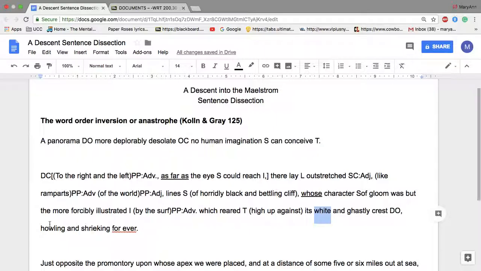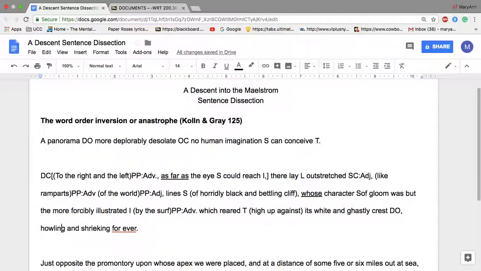Then finally the sentence ends with howling and shrieking forever, which are both verbals. These are verbs that are turned into a different part of speech. In this case, they are turned into adjectives or participles.